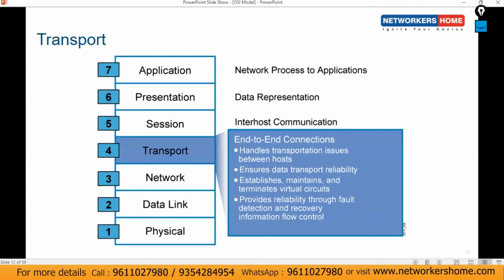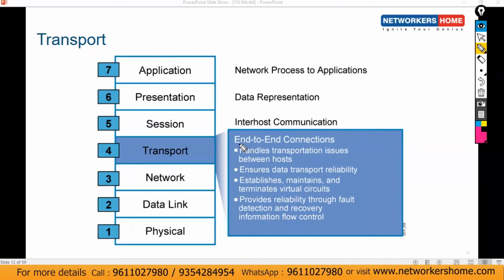The next layer is transport. So what is the transport layer? As per the name, transport, what is the meaning of transportation? It will carry your data from one device to another device. This layer plays a very important role, so let's discuss it.